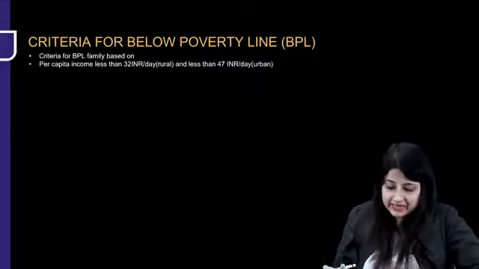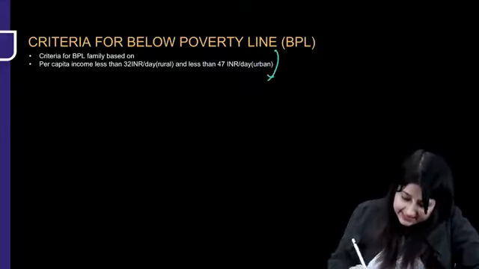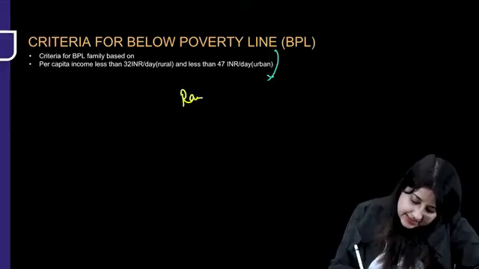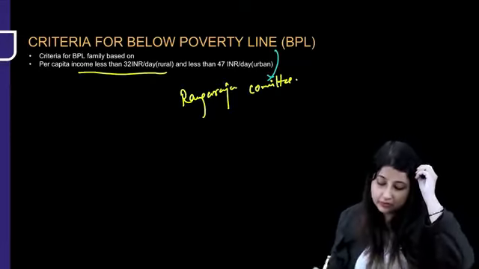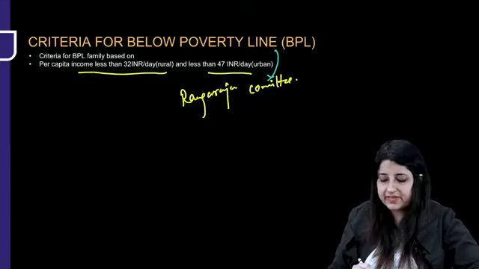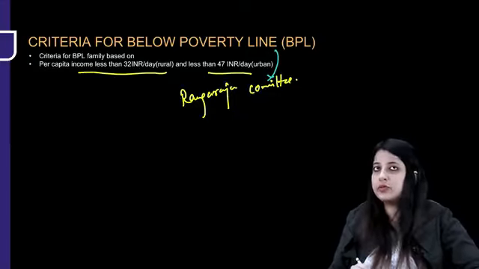Okay, so there's another criteria for assessing below poverty line. This is based on which committee? Rangarajan committee. Okay, according to Rangarajan committee, if the per capita income is less than 32 INR per day in rural area and less than 47 INR per day in urban area, belongs to below poverty line.